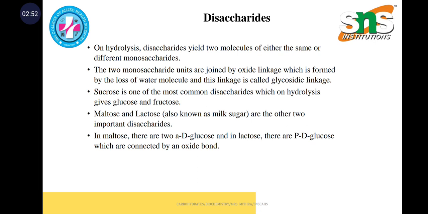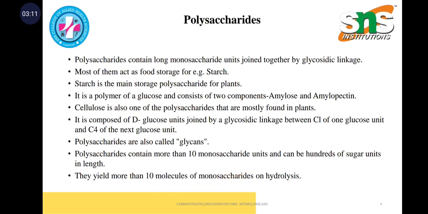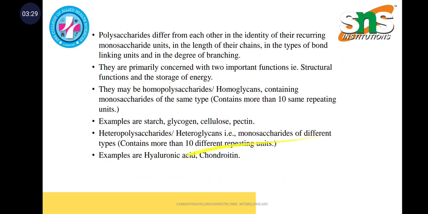Disaccharides on hydrolysis give two molecules of either the same or different monosaccharides. Examples of the most common disaccharides include sucrose, maltose, and lactose, which is milk sugar. Polysaccharides contain long monosaccharide units joined together by glycosidic linkage. Starch is the main storage polysaccharide for plants. Polysaccharides are also called glycans, and they yield more than 10 molecules of monosaccharides on hydrolysis.